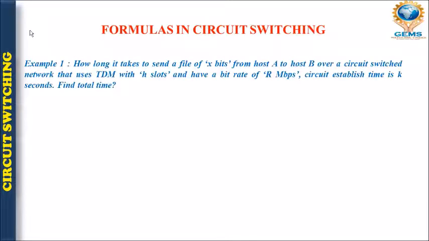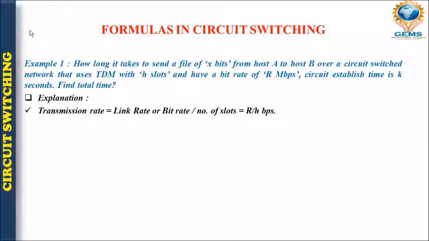So let's talk about one example through which we can understand this formula. The example is: how long does it take to send a file of x bits from host A to host B over a circuit-switched network using TDM with h slots and R Mbps bit rate, where the circuit establishment time is k seconds? So find the total time. How will the total time be calculated?